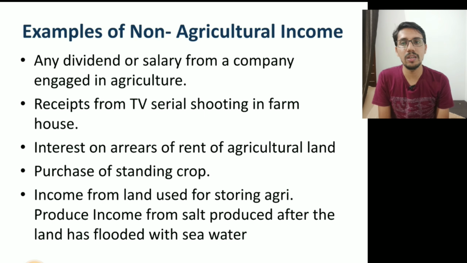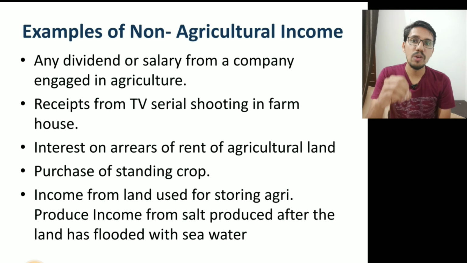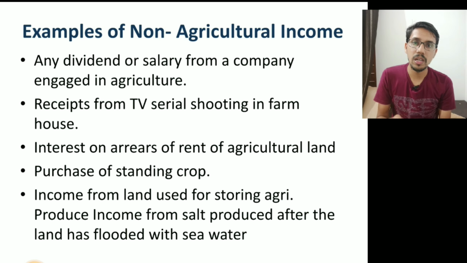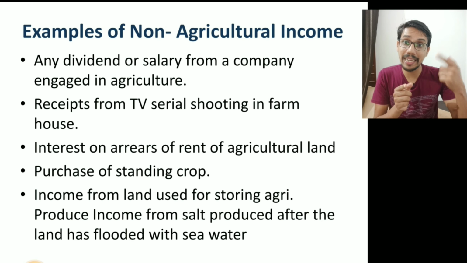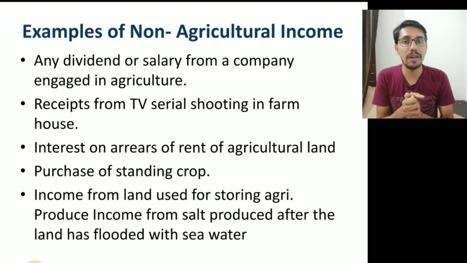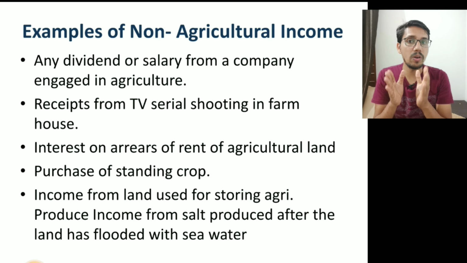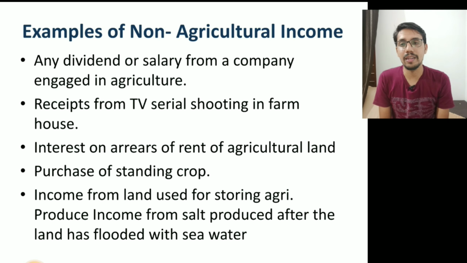Interest on arrears of rent of the agricultural land. See, arrear rent is agricultural income, but interest on the arrears of rent is not. Suppose one farmer failed to pay the money for one month or one year, and later on the landlord charged some interest. That income is not agricultural income. Why? That income is interest, other source. It shall be treated as income from other sources, as it does not have a direct relation with the agricultural activity.